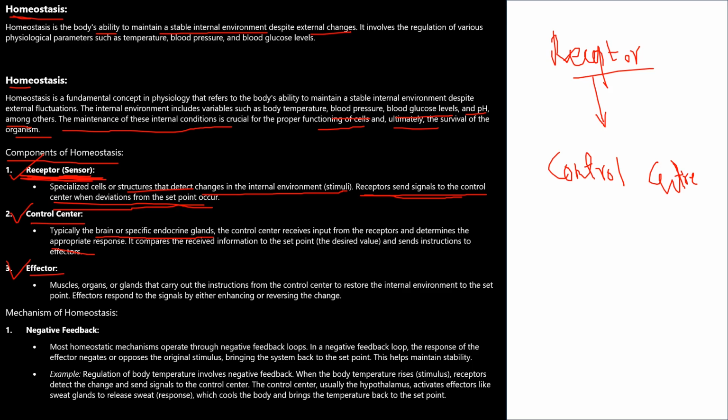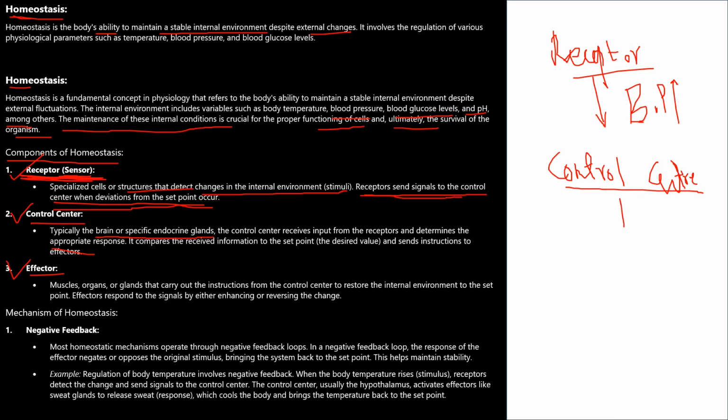Let's take an example in case of BP. The chemoreceptors and baroreceptors detect that there is a rise in BP, that the blood pressure is raised. They send impulses to the brain, the control center, that the BP is rising.